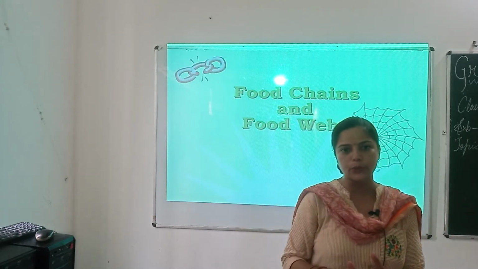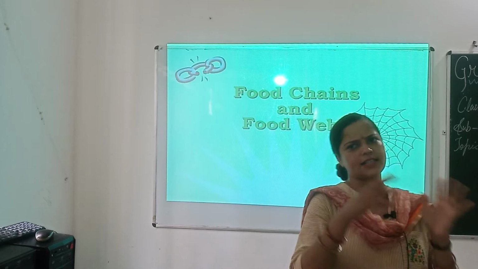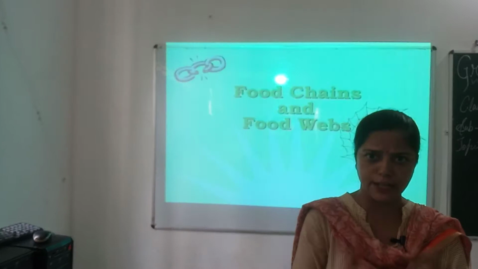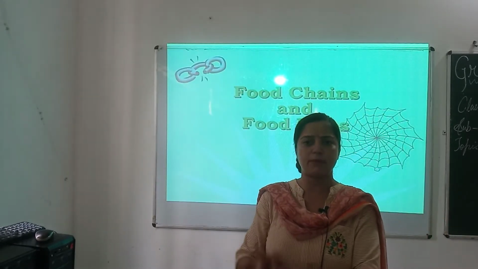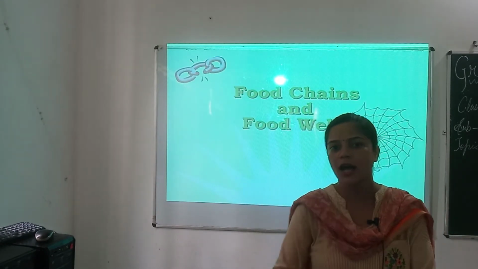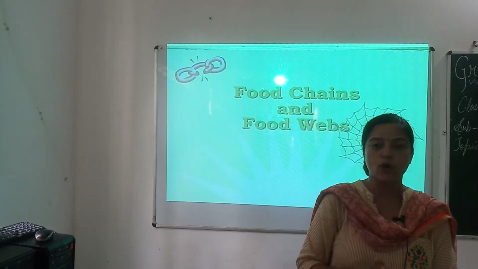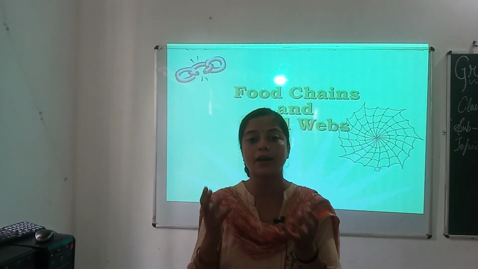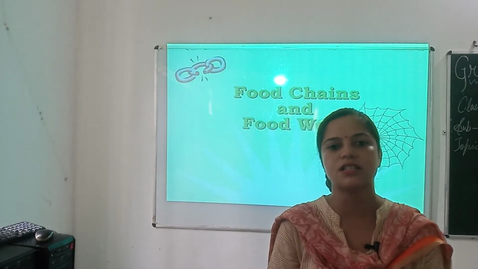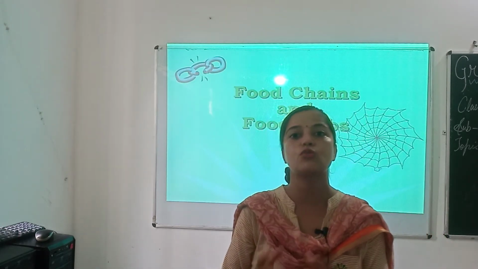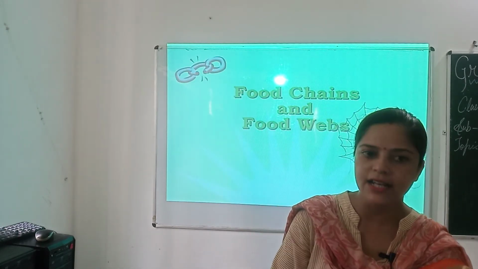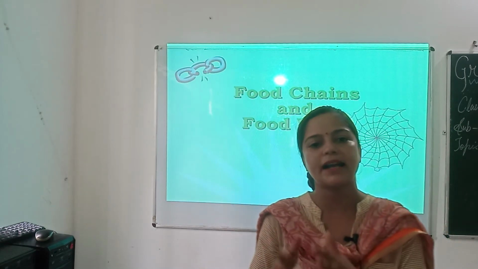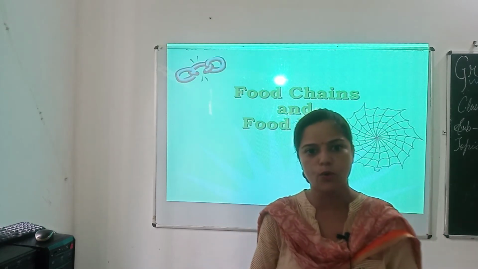What I told you is that grass is eaten by deer and deer is eaten by lion; this represents a simple food chain in which a producer is eaten by a herbivore and the herbivore is eaten by a carnivore. But in a typical food chain, what happens? Producers, the plants, are eaten by primary consumers who are herbivores, and the primary consumers are eaten by secondary consumers who are primary carnivores. Finally, the secondary consumers are eaten by tertiary consumers or top carnivores.